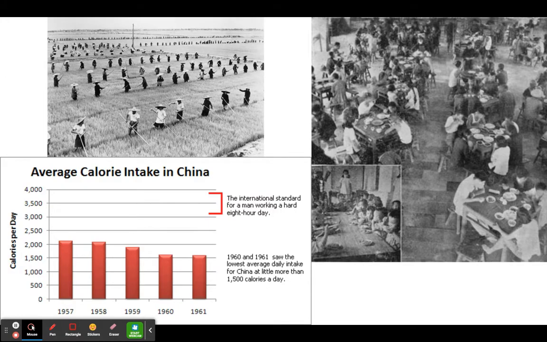So we can kind of see some of this. These are the communes that we're talking about. They literally worked, lived, did everything in these communes. You can see them working in the fields there all together from that commune. They all ate together in the communes. And again, the biggest problem came down to the average calorie intake.